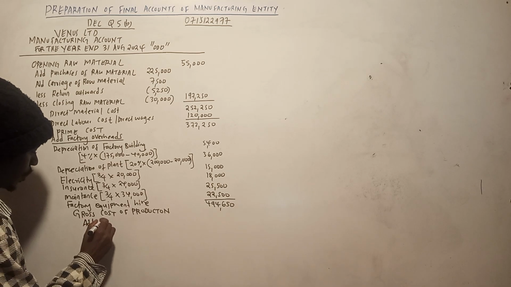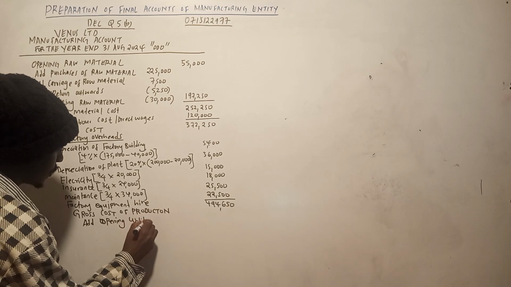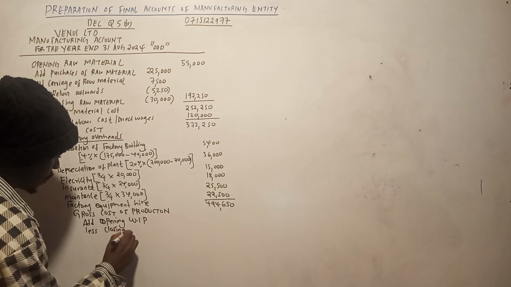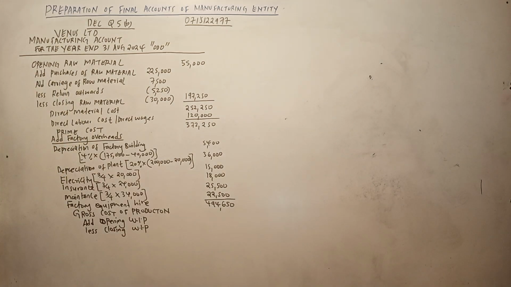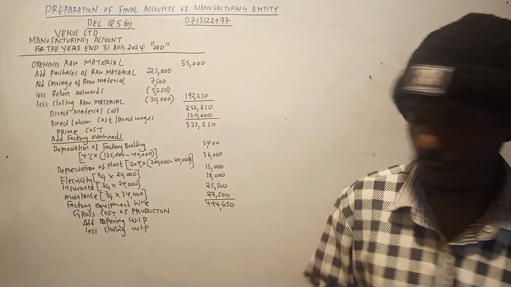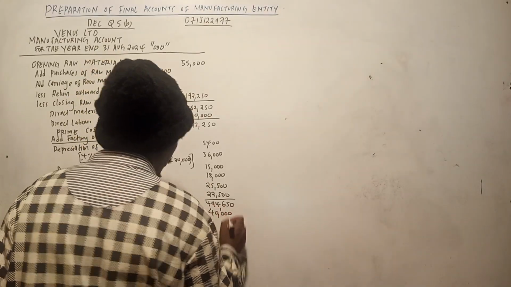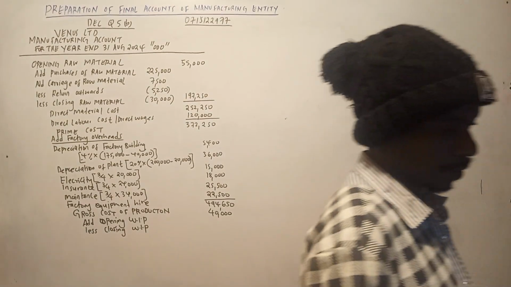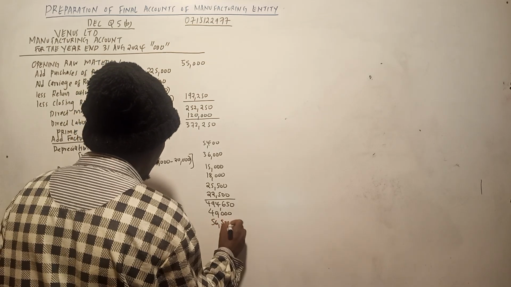So we add opening work in progress, and also we deduct the closing work in progress. If you go to our balance, our opening work in progress is 40,000. Then our closing is in the additional information number 2, 56,500.